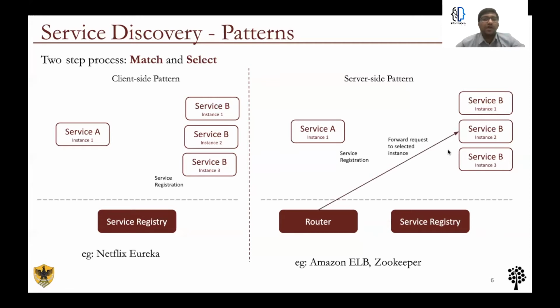This is one of the most popular service discovery patterns, used in technologies like AWS ELB, Zookeeper, and so on. The only disadvantage here is that the router needs to be replicated and managed. It also contributes one additional network hop. However, since this eliminates coupling, this is more widely used, and in this work, we make use of this pattern.